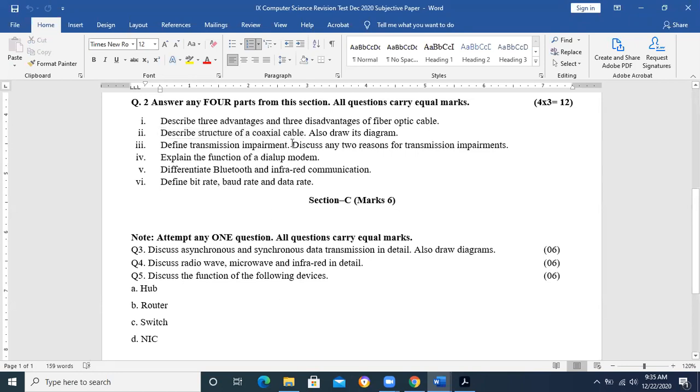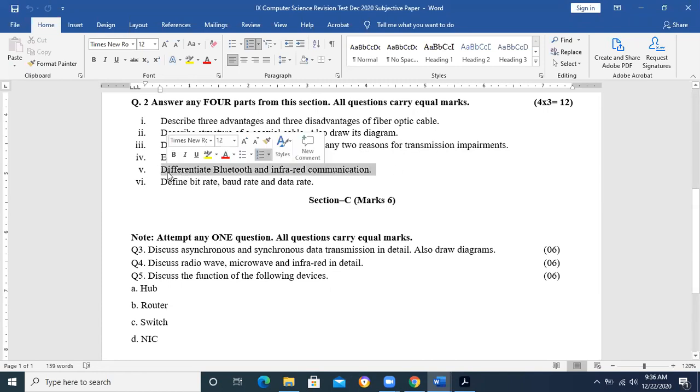Define transmission impairments. You know the impairments in the transmission, attenuation, distortion. These were the impairments. Discuss any 2 reasons for. What are the reasons? Attenuation, distortions are the reasons or the types. Reasons and types are over here same. Attenuation, distortion, noise. Explain the function of the dial-up modem. We had discussed a number of times, and videos are available in your class, in Google Class. You can see. Differentiate Bluetooth and infrared.